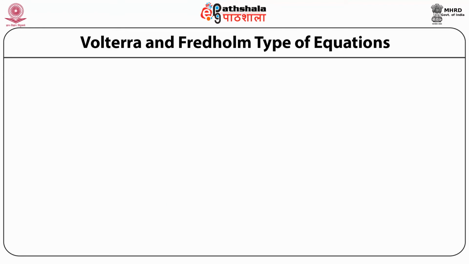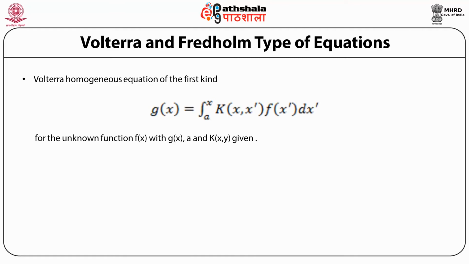In the same vein, we define Volterra homogeneous and non-homogeneous equations. Volterra homogeneous equation of the first kind is given by g of x is equal to the integral over the limits a to x over dx prime, where the integrand is k of x comma x prime times f of x prime. So this is an equation for the unknown function f of x with g of x, a and the function k of x, y given.